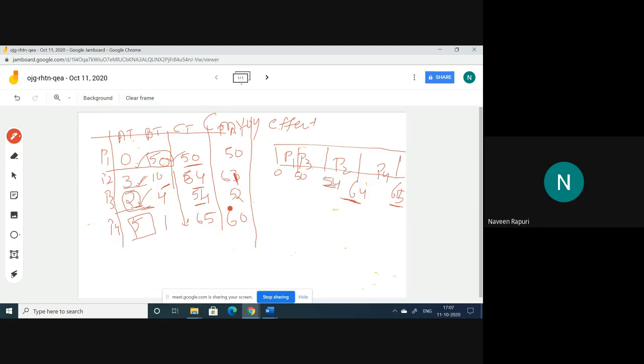That is the time required to finish those processes. If you want to calculate the total turnaround time, you can add all these values. To calculate the waiting time, the waiting time is turnaround time minus burst time. Turnaround time is 50 and burst time is 50, so that is 0. Turnaround time is 61 and burst time is 10, so that is 51. Then 52 minus 4, that is 48. And 60 minus 1, 59. So these are the waiting times.